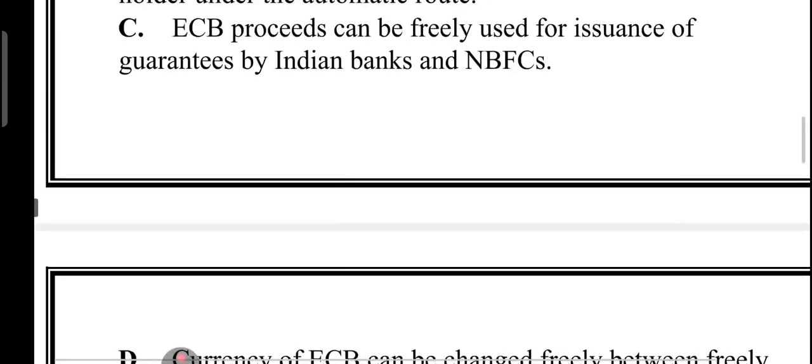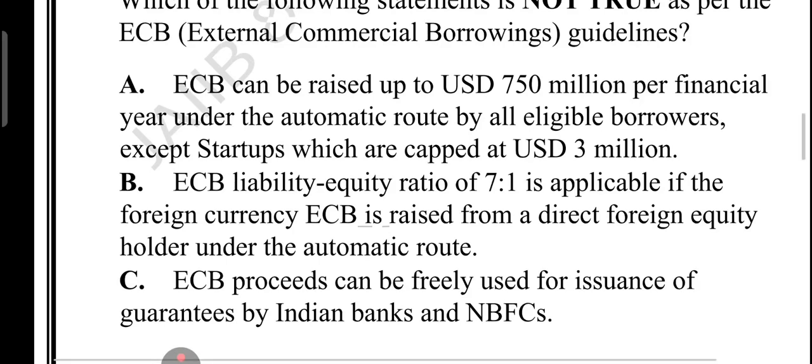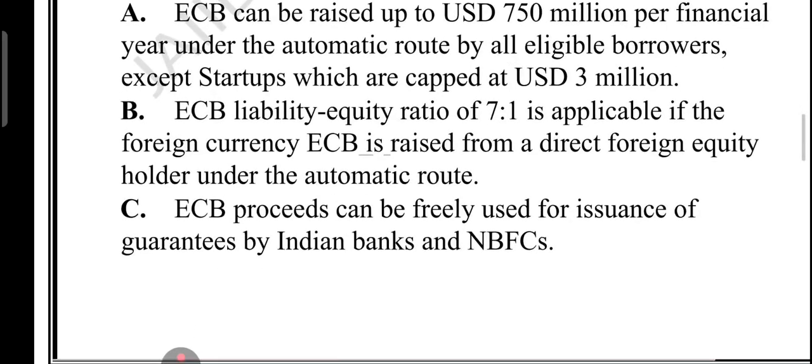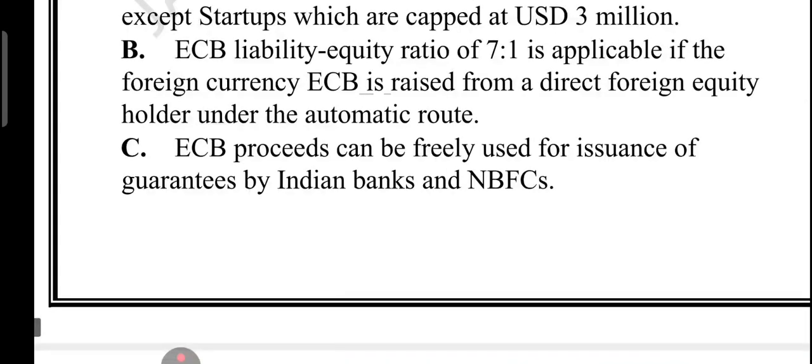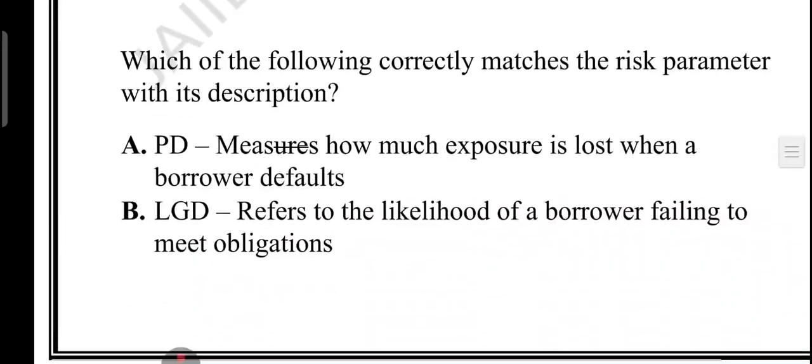So what we learned from this question: option A, yes, it is correct. The general cap is $750 million US dollar, and for a startup it is $3 million US dollar. Option B, yes, it is correct: 7:1 ratio between ECB and equity, loan and equity, for a foreign equity holder. C is not true. ECB cannot be used to issue guarantee, and D is true. ECB currency can be converted into INR or any other freely convertible currency. So this is the complete breakdown of this tricky ECB MCQ. Remember, ECB questions are also most frequently asked in the examination. Have a look at the next one.